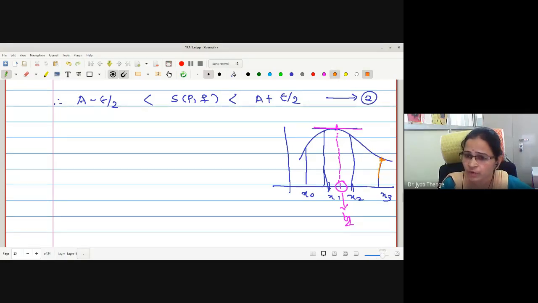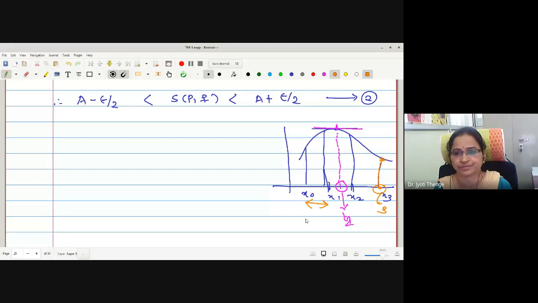Therefore, for the third, we choose this as the corresponding Ti. So now we are going to vary the points Ti over the subinterval xi minus 1 to xi such that once SPF is giving us the UPF and once it is giving us the LPF.